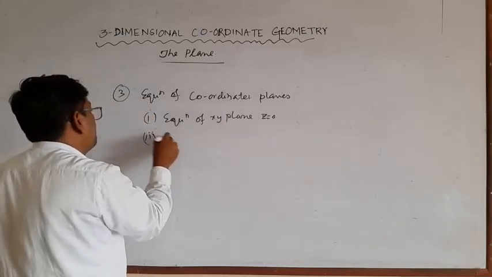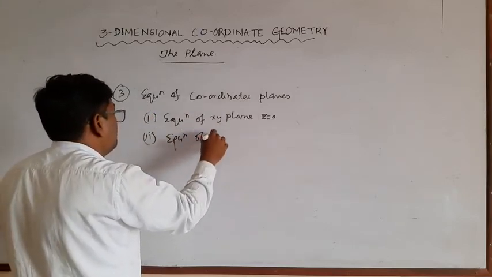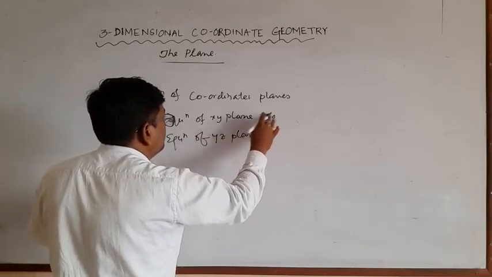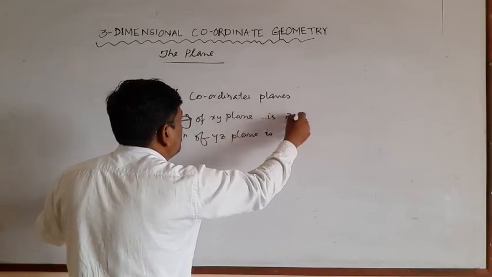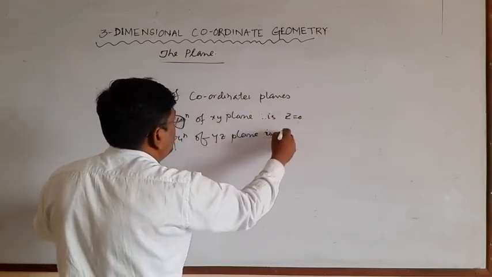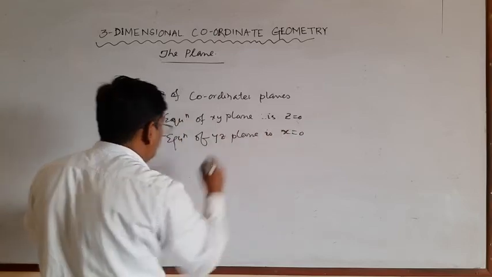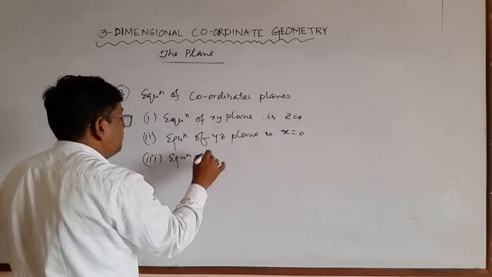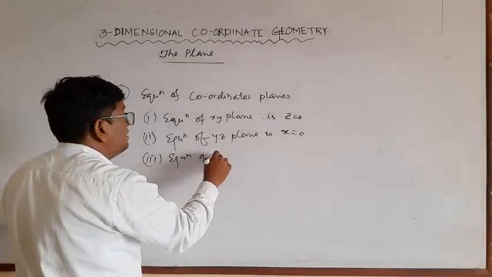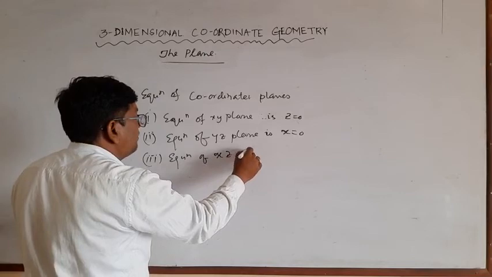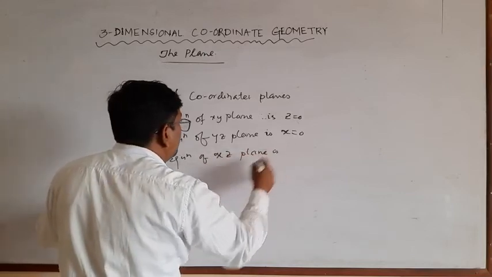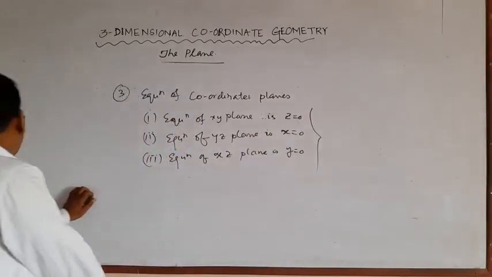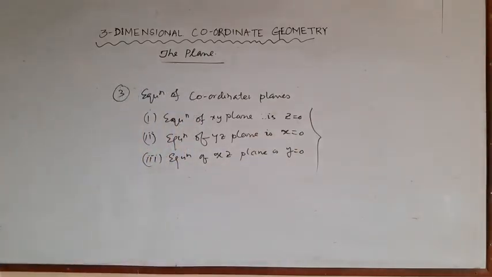The equation of yz plane is x is equal to 0. And the equation of xz plane is y is equal to 0. This is the equation of the coordinate planes.